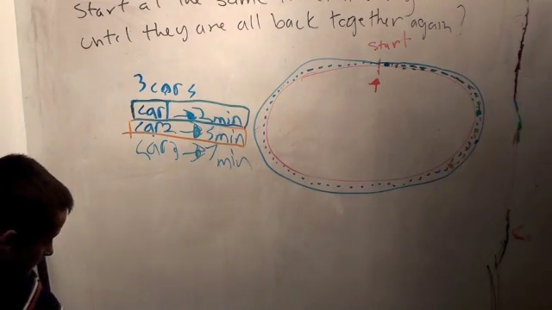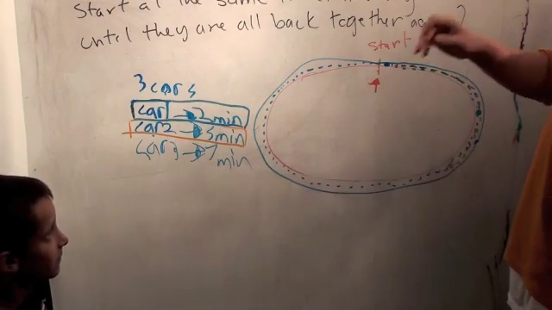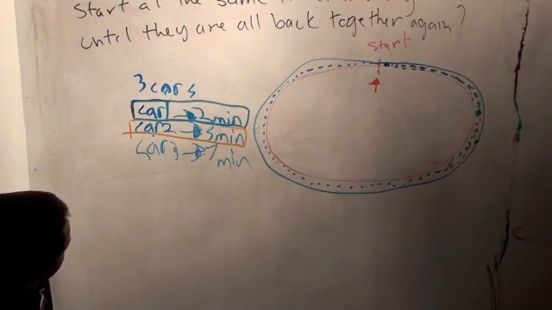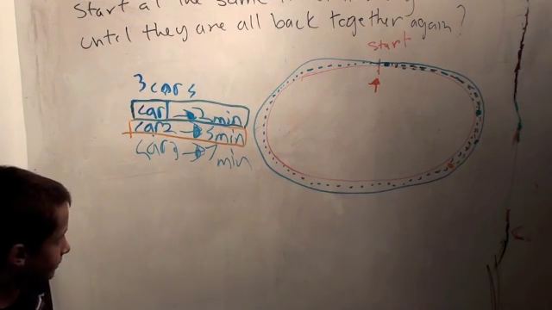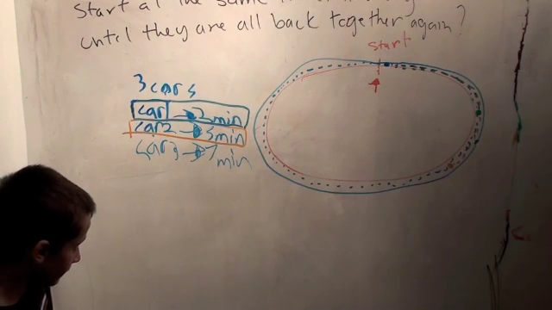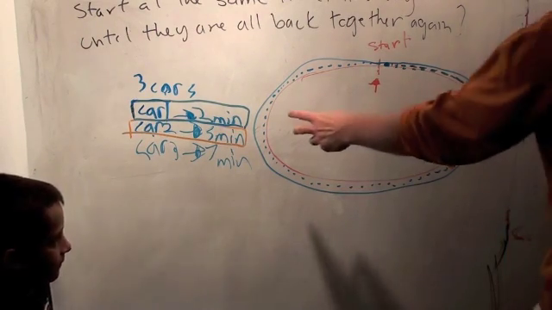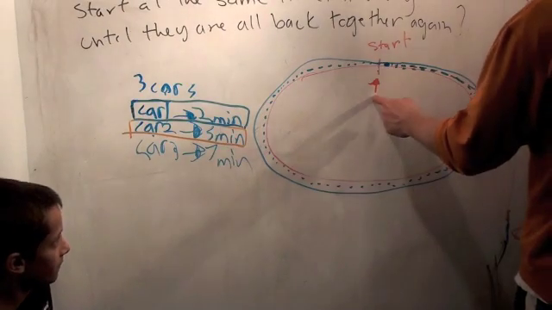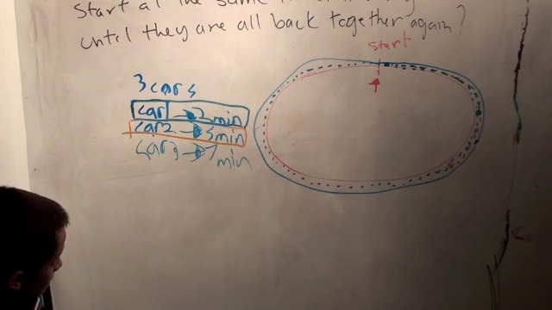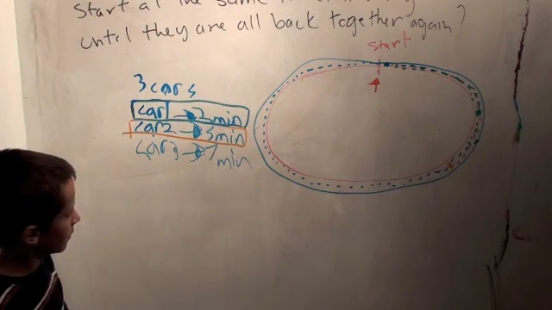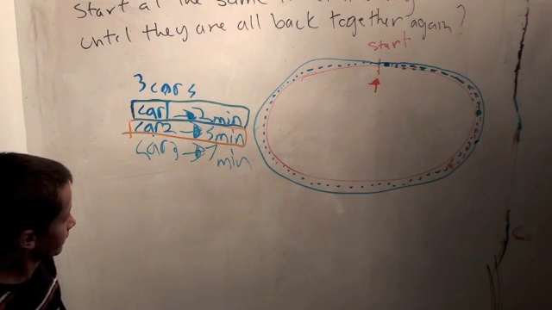Obviously. Yeah, and how long does it take car 1 to get back to the start? Just 2 minutes. Okay, so car 1 and car 2. Let's pretend there's only 2 cars, and we want to figure out when they're going to be back together at the start again. Okay? Yeah. So we're going to pretend car 3 isn't even here. How do you want to think about this?